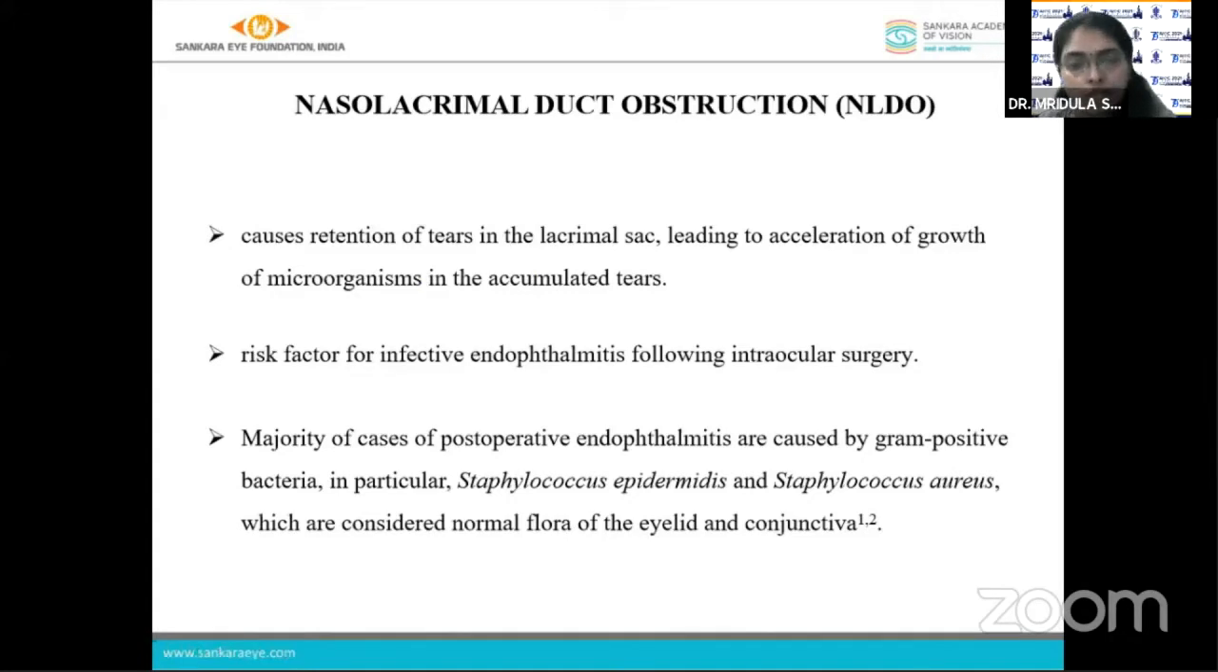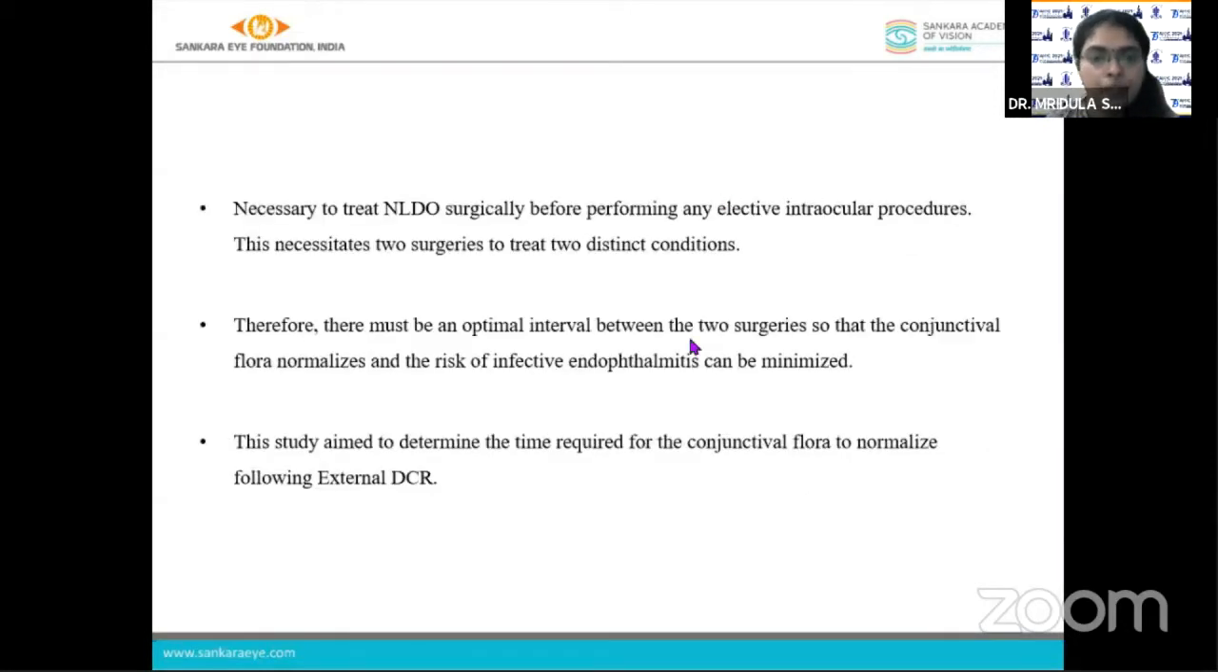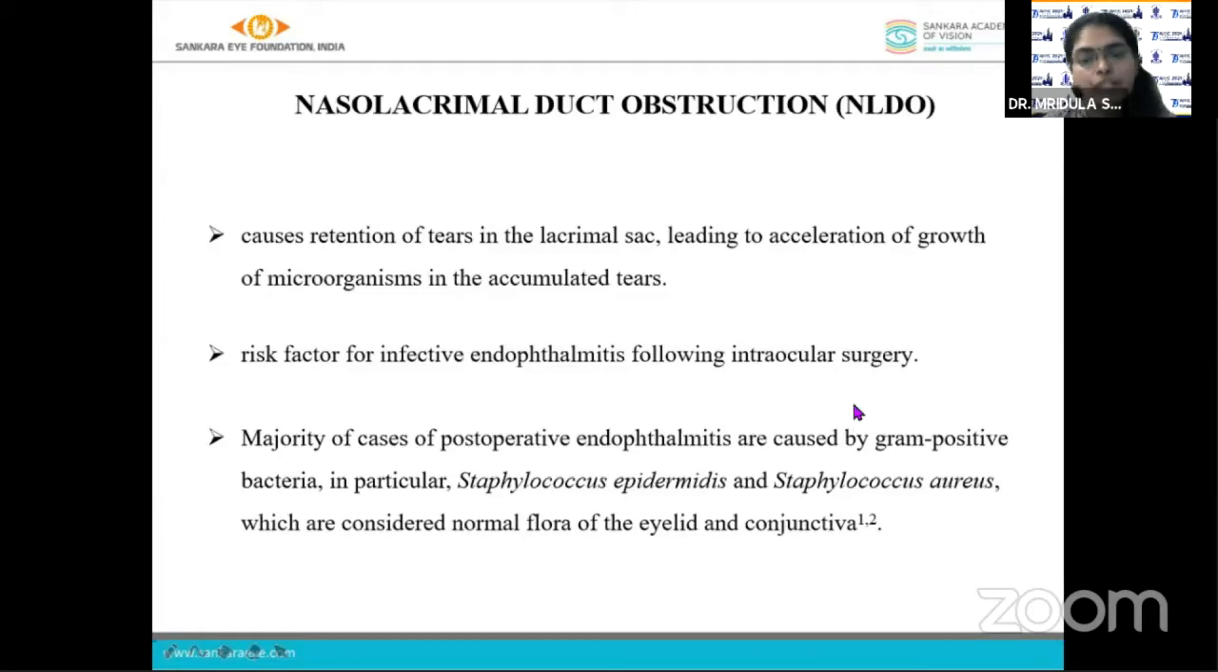Nasolacrimal duct obstruction causes retention of tears in the lacrimal sac, leading to acceleration of the growth of microorganisms in the accumulated tears. It's considered a risk factor for infective endophthalmitis following intraocular surgery. The majority of cases of postoperative endophthalmitis are caused by gram-positive bacteria, in particular Staph epidermidis and Staph aureus, which are considered normal flora of the eyelid and conjunctiva.